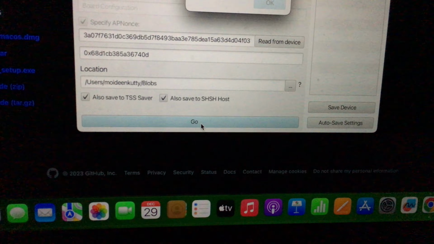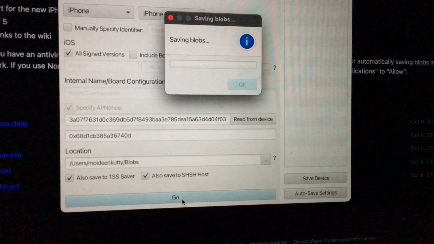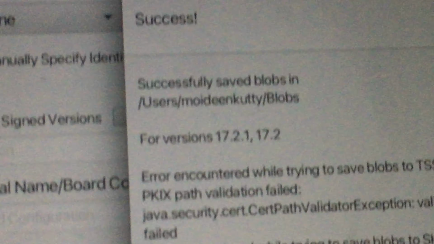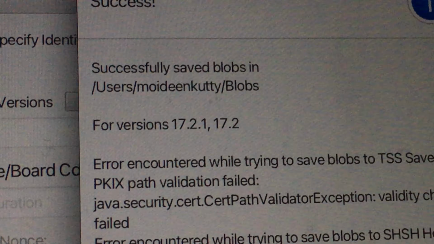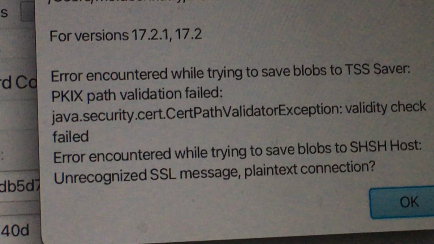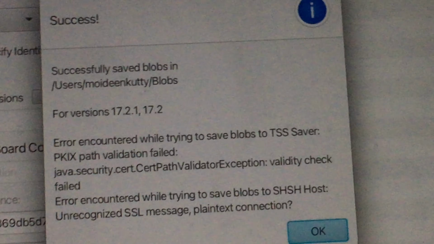Let me just disconnect the phone. Wait, I will disconnect the phone. We have to wait until we disconnect the phone. Don't be concerned about your phone, nothing will happen. Successfully saved the blobs, as you can see, for versions 17.2.1 and 17.2. It will show some errors encountered, so it's just normal, no need to worry.